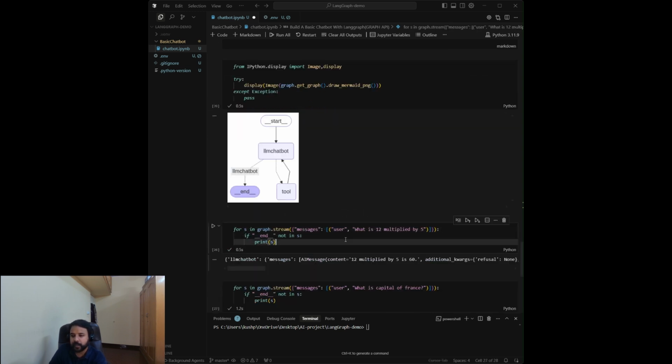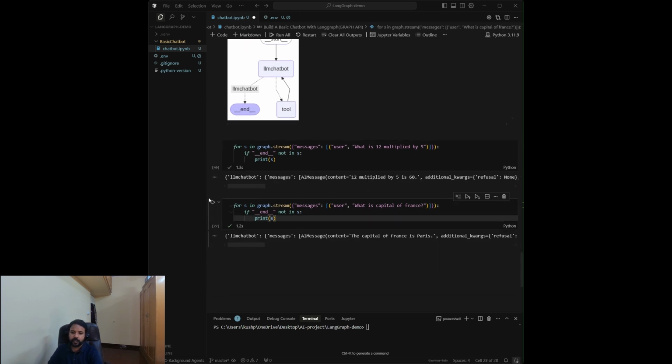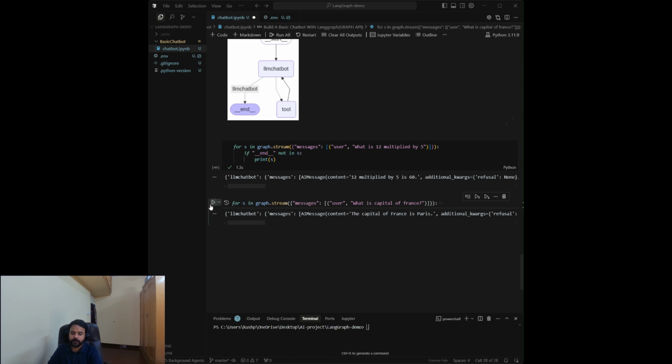Let's utilize this. Let's check how it is using this tool. We are giving our user message here, what is 12 multiplied by 5, and we are getting the response as 60. Now let's search what is the capital of France, and we are getting that the capital of France is Paris. So now our LLM is aware of these tools and it is utilizing them. Now our agent can use tools.